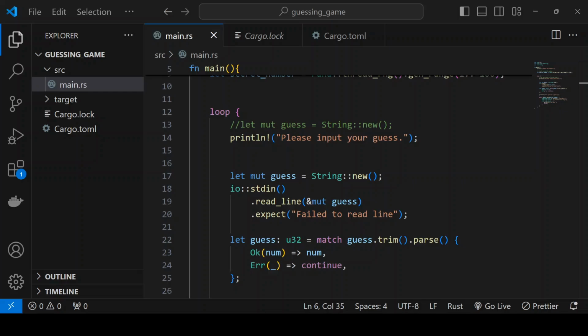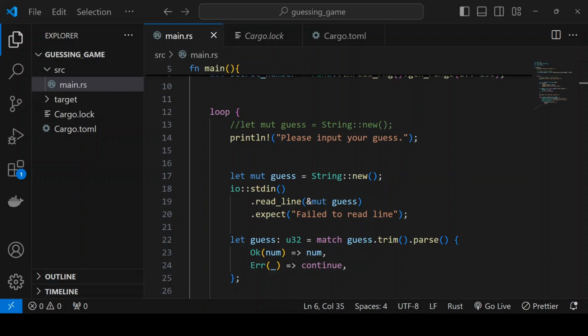To make sure we can change our guess if we repeat, we use the mut keyword after let. If anything goes wrong with retrieving an input, we handle this error with the expect method, and that prints the string if an error occurs. Note that Rust puts an &mut on the variable to let the function know that the data is mutable. If the data is immutable, the mut keyword is not there and the ampersand is on the variable itself. This is to pass references in safely. This will be explained more in depth later.